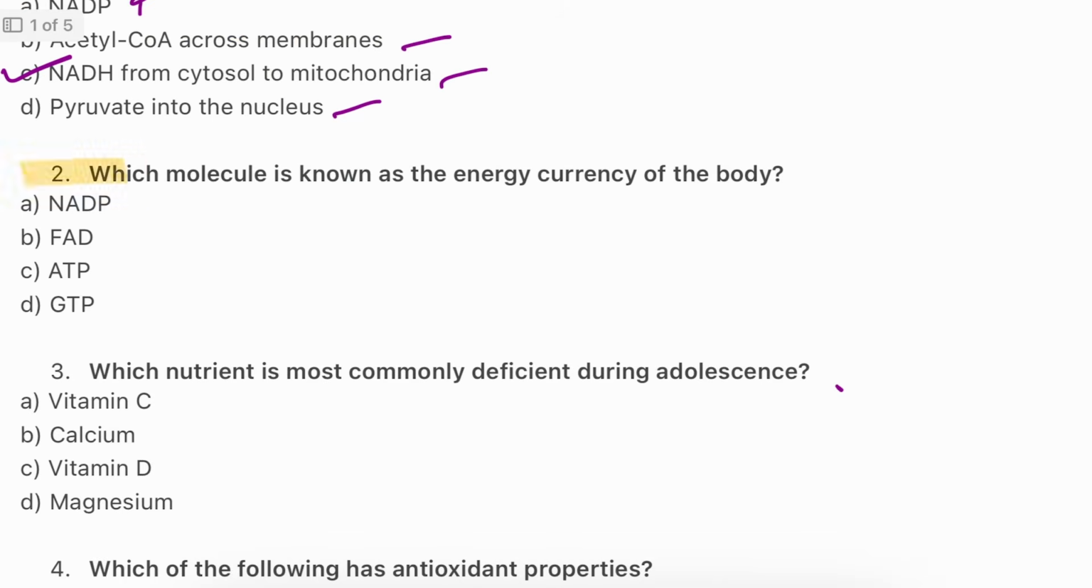Question number 2. Which molecule is known as the energy currency of the body? This is a very easy question. Everyone knows it. The answer is C, ATP. Adenosine triphosphate. ATP is the body's energy currency. It powers everything from muscle contraction to brain function. FAD and GTP have different roles, but ATP is the universal fuel. So the answer will be C.